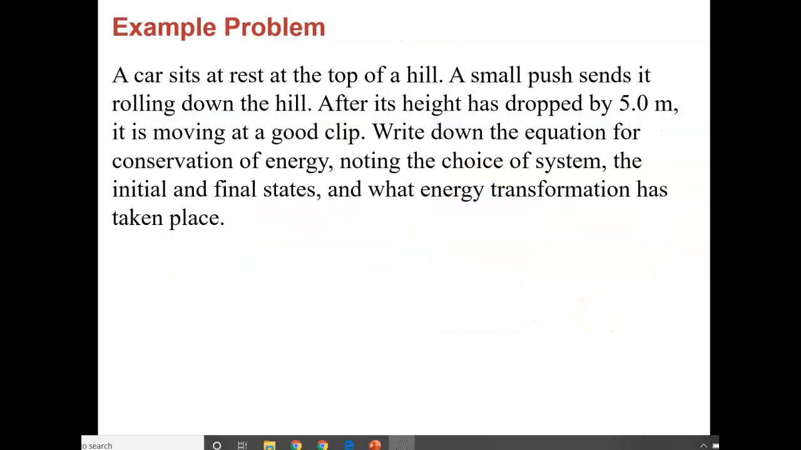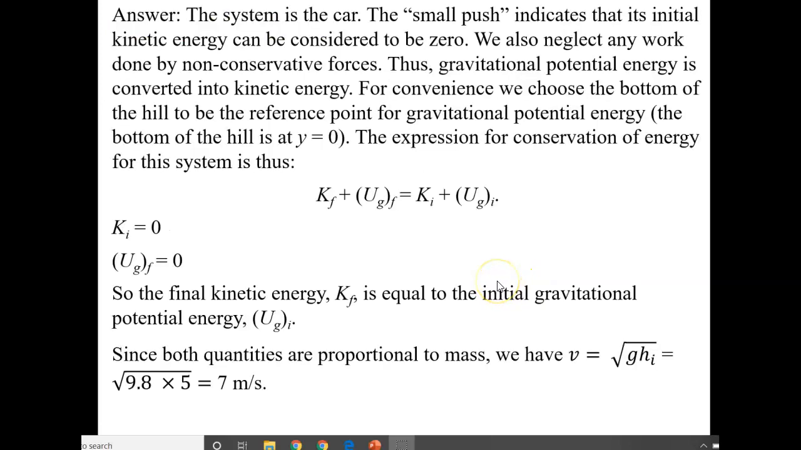Okay. So we're going to look at some sample problems here. A car sits at the top of a hill. A small push sends it rolling down the hill. After its height has dropped by 5 meters, it is moving at a good speed. We're going to figure out the equation and what energy transformations have taken place. Okay, so if we look at this, the system is just what's acting on the car, and the small push indicates there's initial kinetic energy. Really, there's no initial kinetic energy other than the initial push, because as it goes down the hill, its potential energy is going to be converted to kinetic energy.